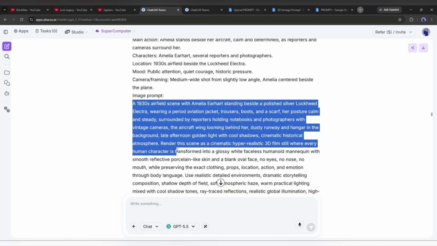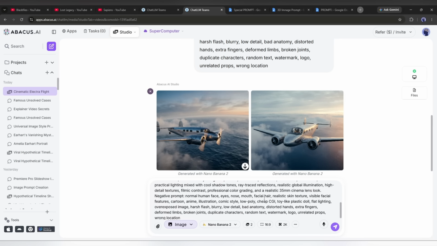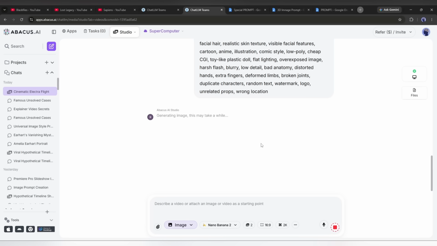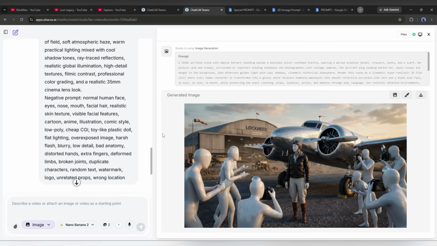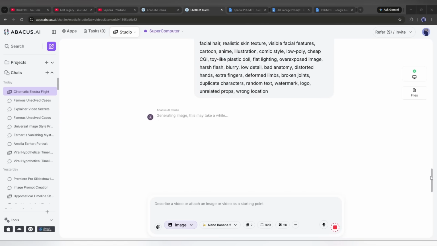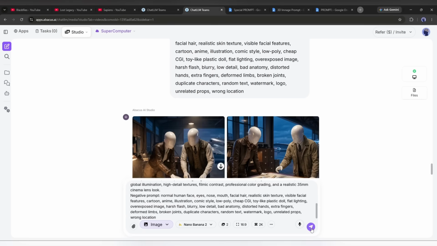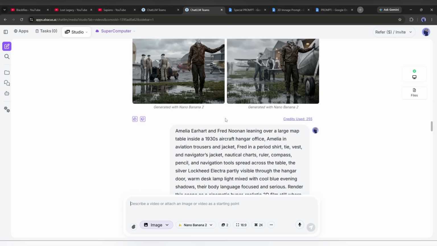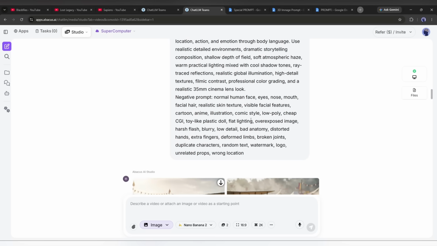Now, I will copy the second scene prompt, paste it into the Studio prompt box, and then hit the generate button. And this is the second scene image. Now following the same method, I will create the rest of the images. Okay, all the images are ready. Now we will turn all the images into video clips.